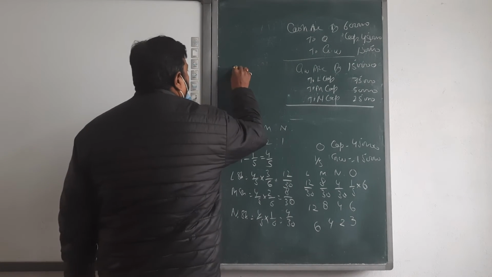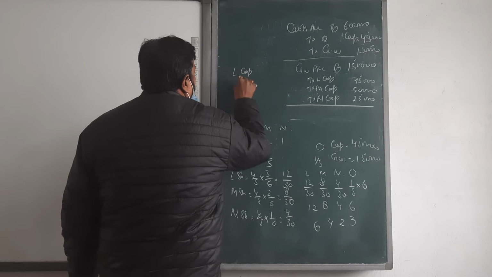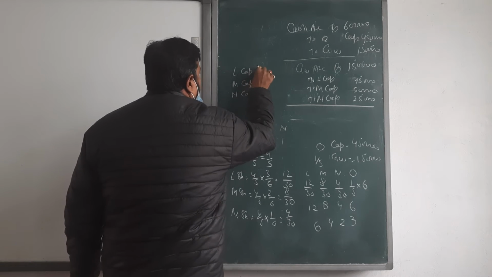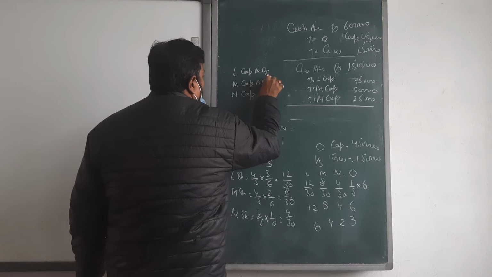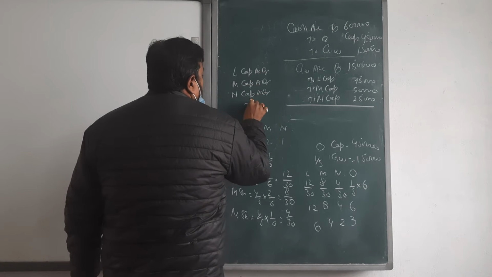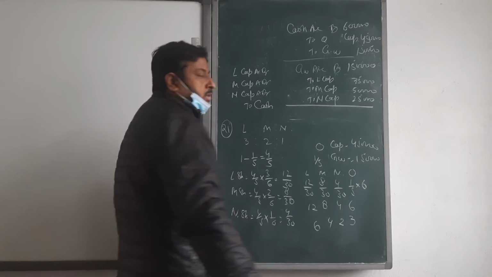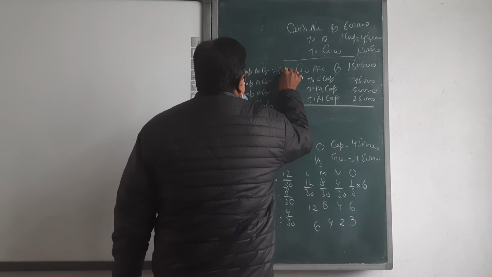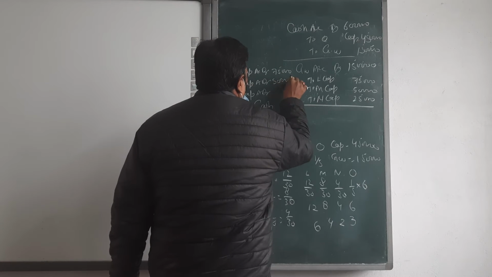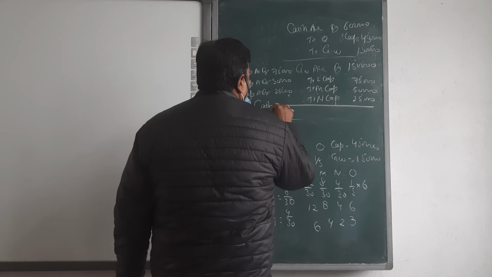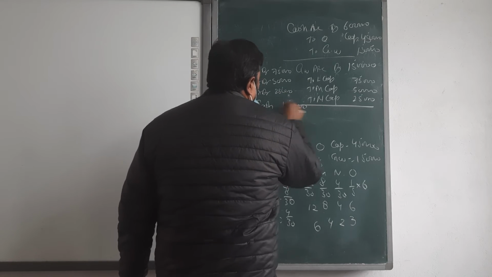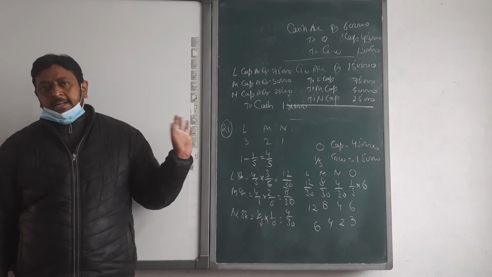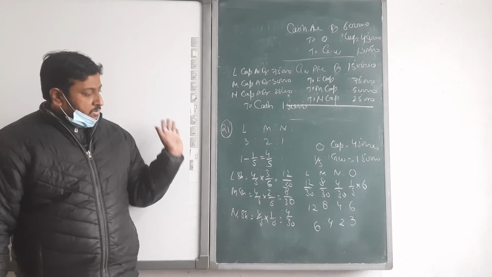Third entry: L's capital, M's capital and N's capital debit to cash, with amounts 75,000, 50,000, 25,000, total 1 lakh 50,000. This is the way we solve the question. Clear? We go to the next.